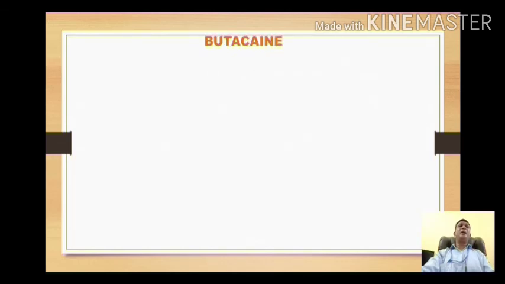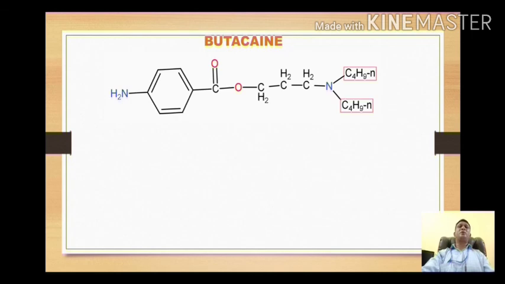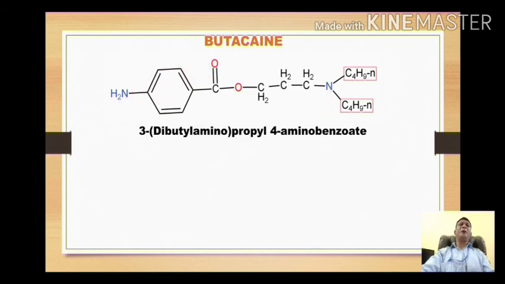The next drug is butacaine. Here, dear students, in case of butacaine, the ethyl portion is prolonged to propyl. Instead of a 2 carbon chain, we have a 3 carbon chain now as alkyl substituent, and on the third carbon we have a dibutyl amino group. So though dibutyl groups are present, this compound is called butacaine. This is the IUPAC name: 3-dibutyl amino propyl 4-amino benzoate.